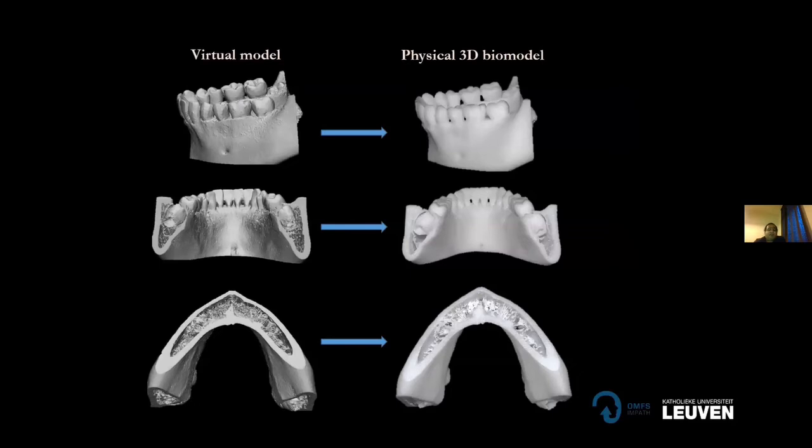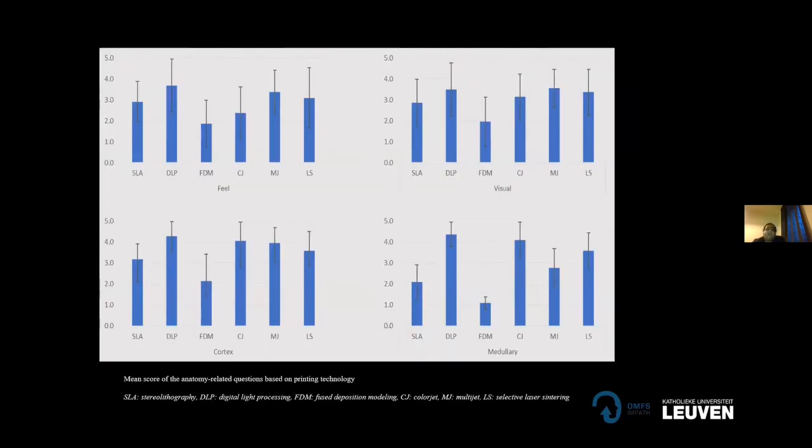So here is an example of how the anatomy-based questions were answered. They have a virtual model on a screen and a physical model in their hand. And they answered the anatomical questions based on that, and also the feel, if they can feel it like real bone. So these are the findings of the anatomy-related questions.